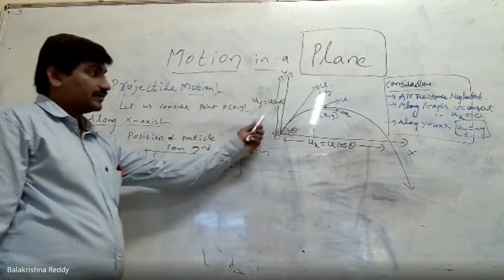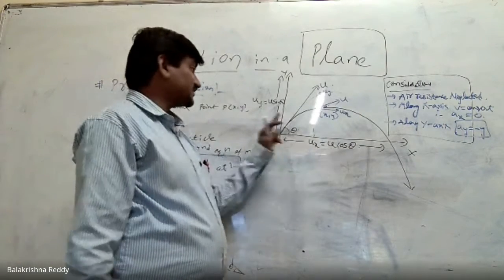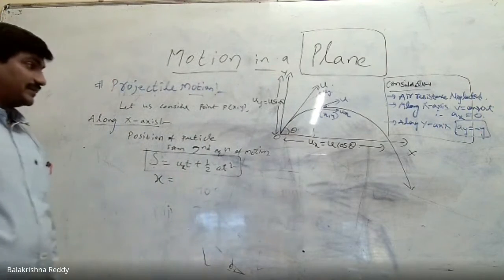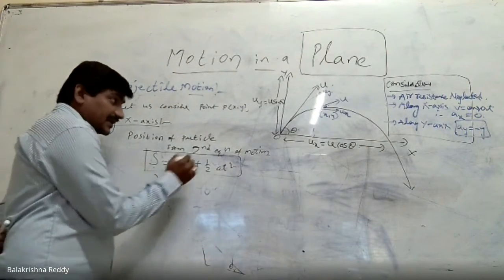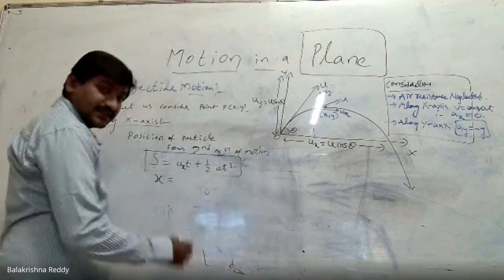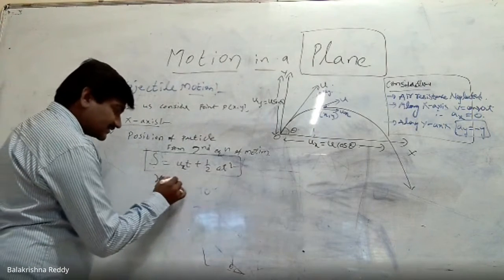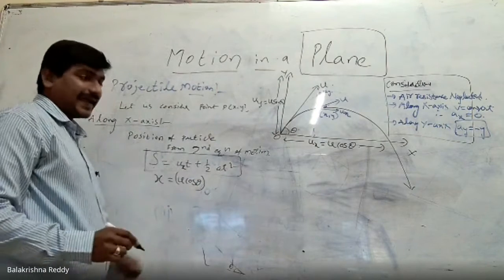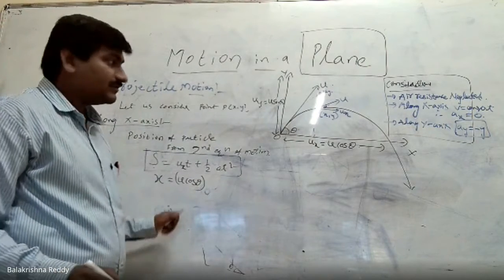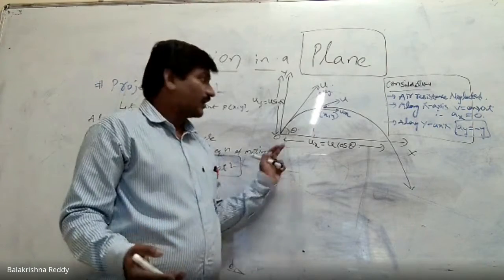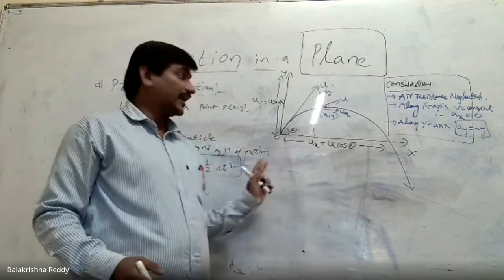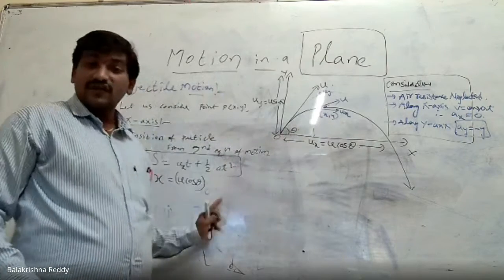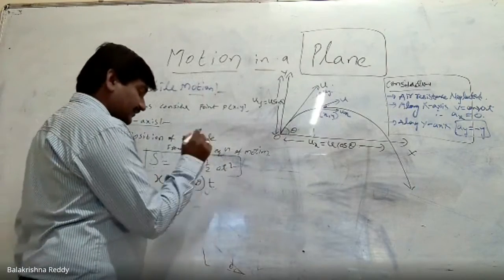Right now? So ux equal to u cos theta, uy equal to u sine theta. Same with respect to the considerations, here ux stands for u cos theta and time. Time remains time only. How much time does it take? At a particular instant of time, we are finding the position of the particle. So time t and y.